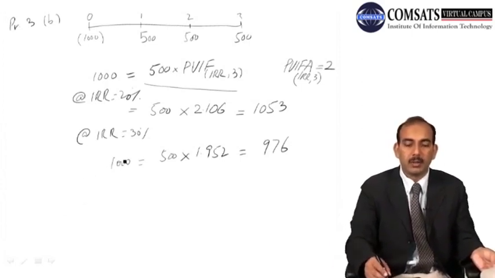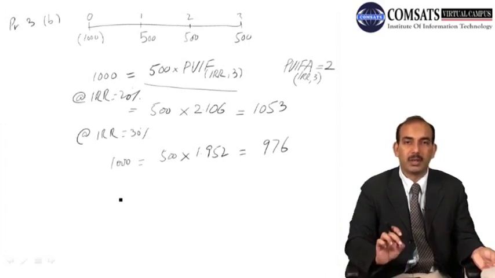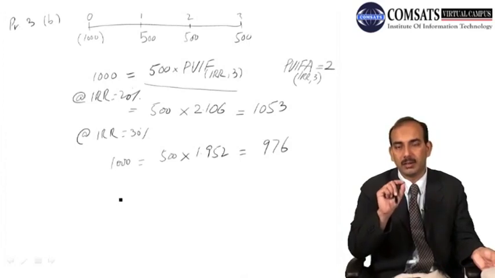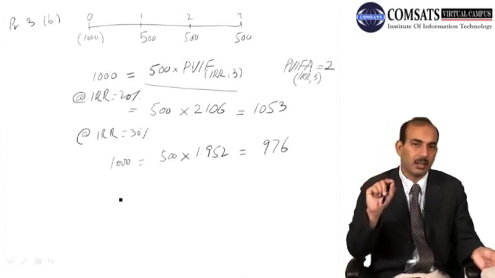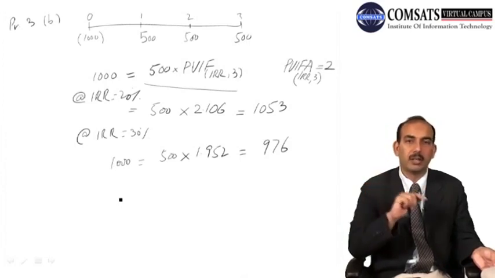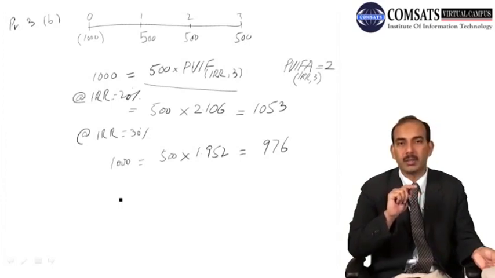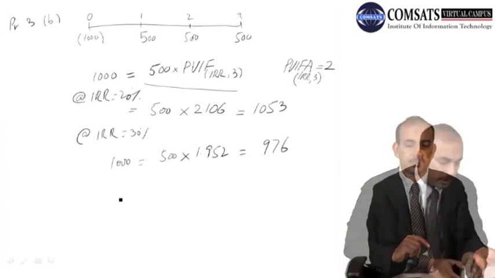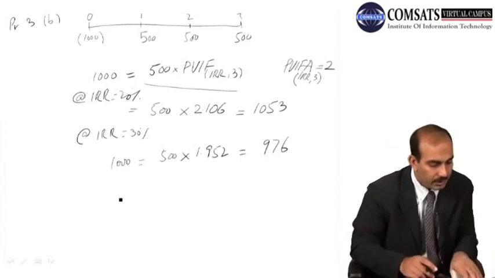What you have to do is you have to write down the interpolation and you have to solve for x, and that x will be added to the initial rate, and then you will find out the internal rate of return, and at that internal rate of return, when you calculate your present value, then it should be very much close or exactly equal to the initial cash outflow, and that will be your internal rate of return. And then we come to part C.